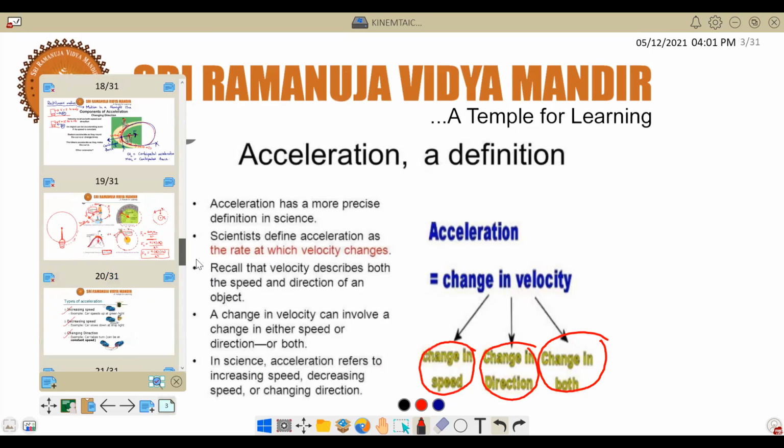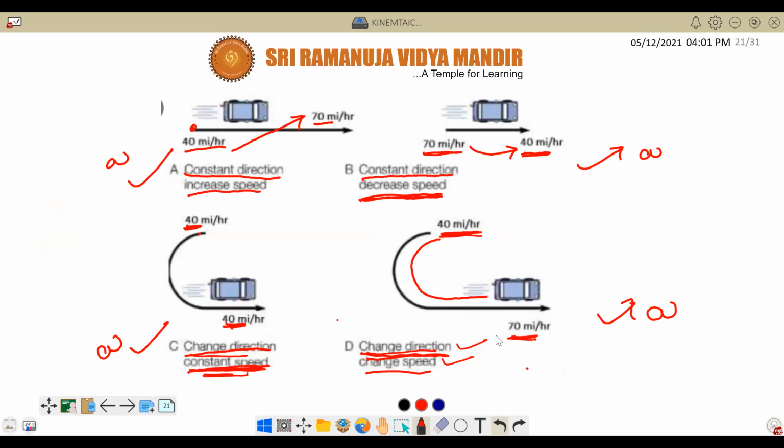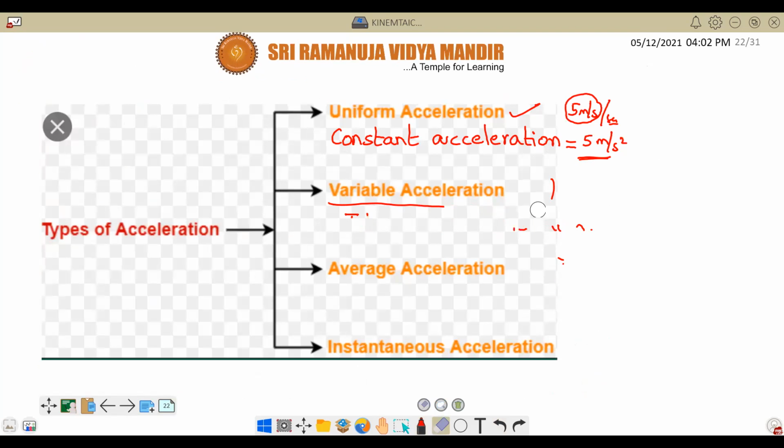Correct or not? Just now I have given this one. Here, in the last case, there is change in both, no? Change in speed as well as change in direction. Very good, very good. So that means now we have completed acceleration. You understood now why there will be acceleration and in which cases acceleration will be there.